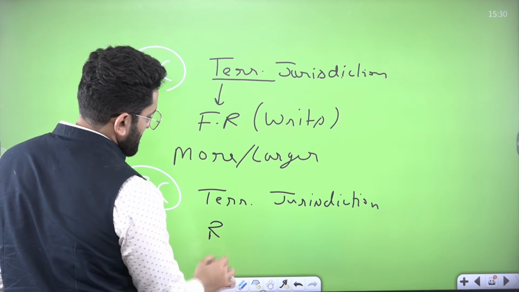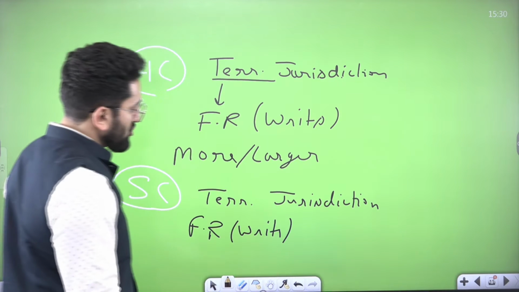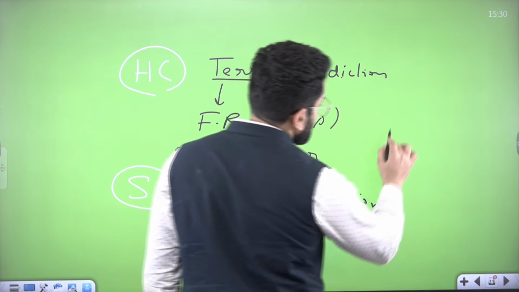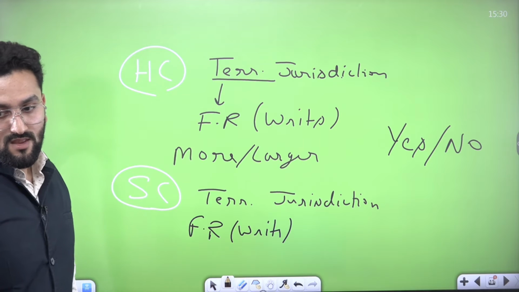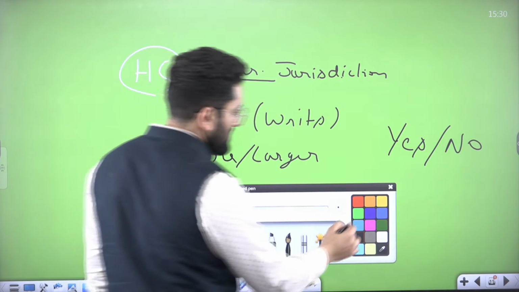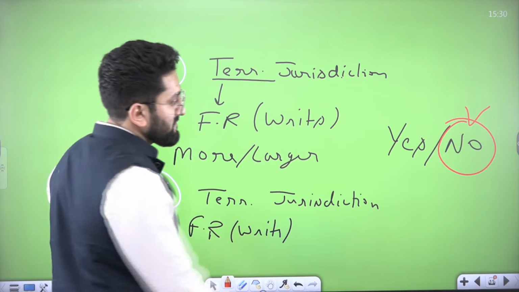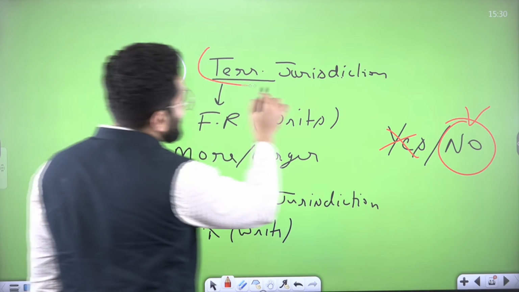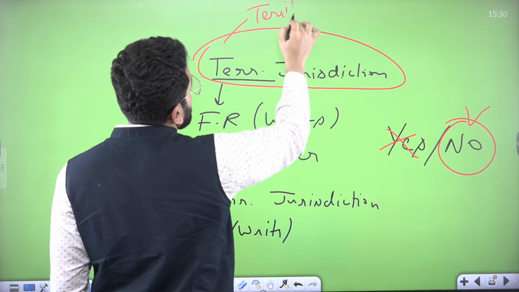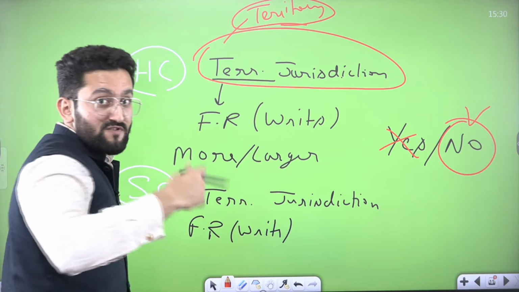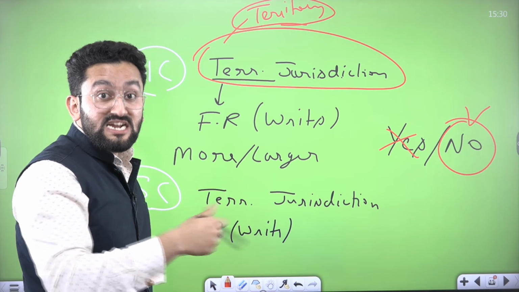Okay? Obviously, we are talking about writs, and Supreme Court issues writs only for fundamental rights. Now, tell me, is the answer yes or no? Come on. My friends, the answer is no. You know why? Why is yes wrong? Because we have used the words territorial jurisdiction. Territorial jurisdiction means territory, the extent of the territory to which High Court can actually have power of its writ, its legal order.